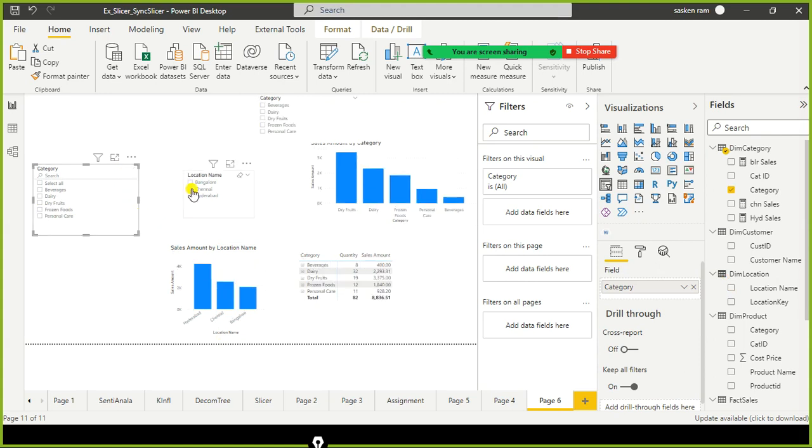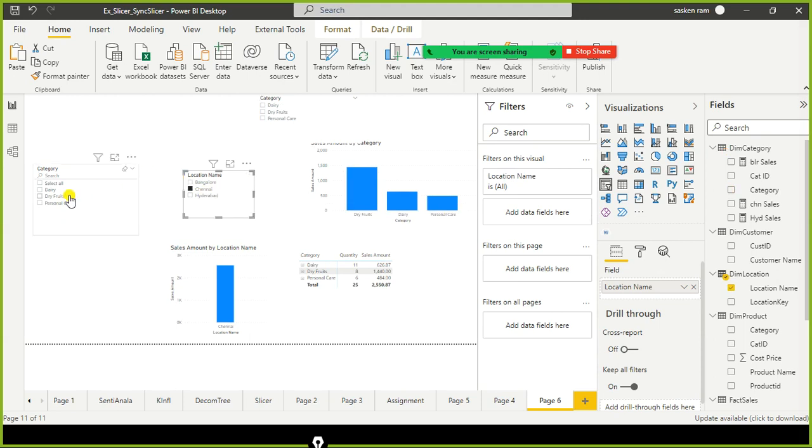When I make a selection on this city, we can see the categories that we sold in this city here. Slicer is also a visual. When you apply a filter using the slicer, the entire report page gets refreshed to display the data relevant to this selection. This is also a slicer and also a visual. Since a slicer is also a visual, this filter is applied to this slicer.